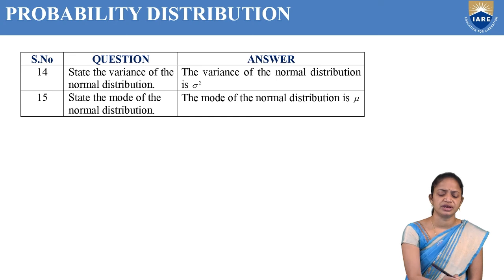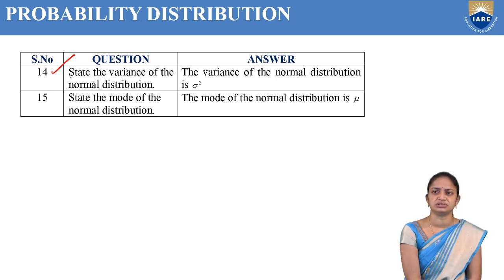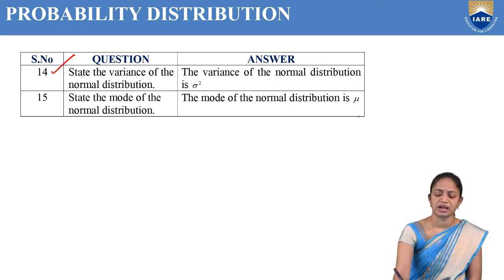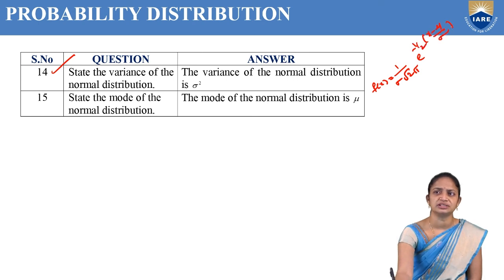Next, state the variance of the normal distribution. The normal distribution formula is f of x equal to 1 by sigma root 2 pi, e power minus 1 by 2 into (x minus mu by sigma) whole square.